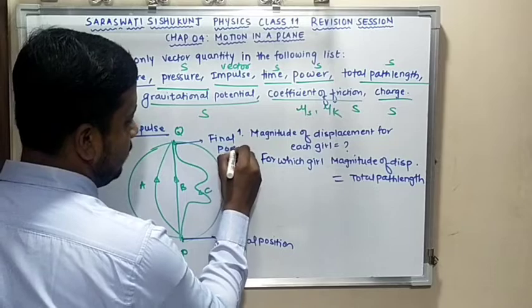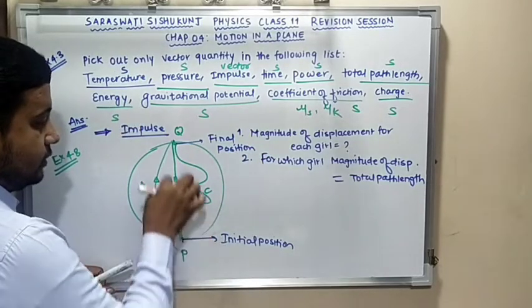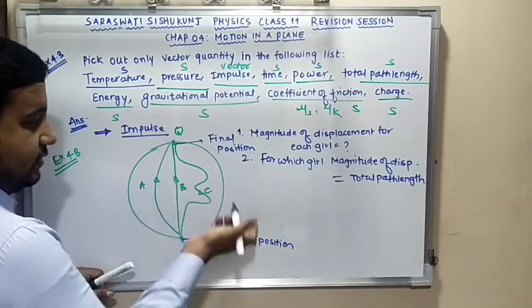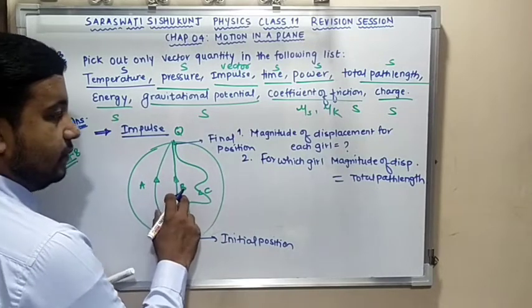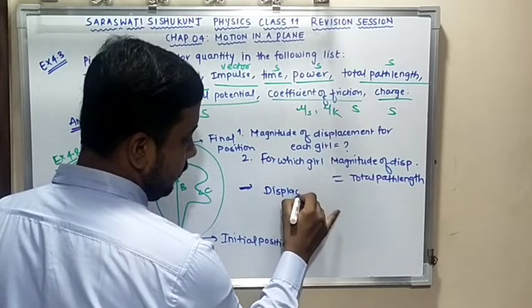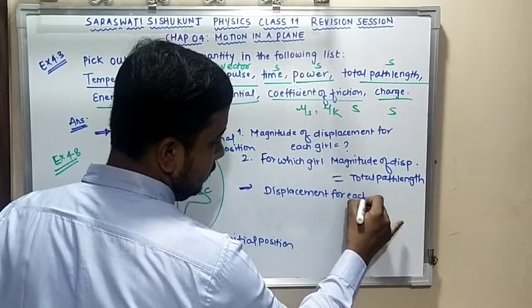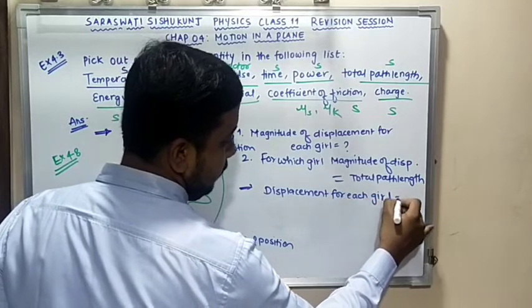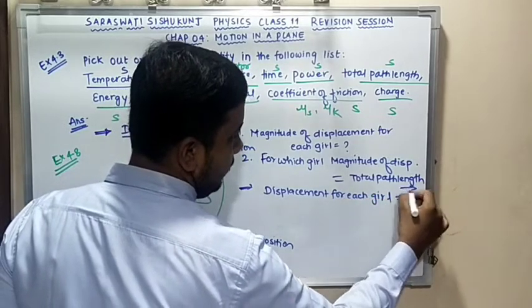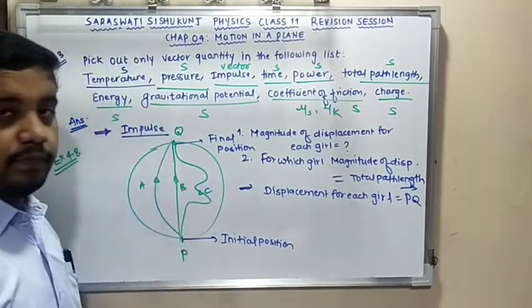So I can conclude that the shortest distance out of these three is PQ, which is the displacement performed by girl B. So displacement for each girl is equal to PQ, and it is a vector quantity. Clear? So PQ is the shortest one.